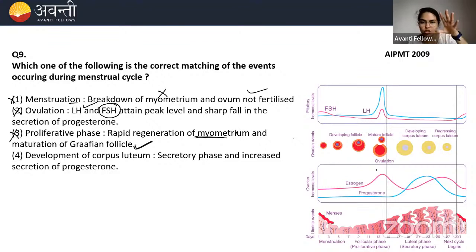During the parturition process, there is strong contraction of the myometrium through which the baby has to come out; only there will the myometrium come in. Okay, so development of corpus luteum, secretory phase, yes, it is a secretory phase. Increased secretion of progesterone, correct. So option 4 is the correct option. Is it clear? Does anybody have any doubt here?